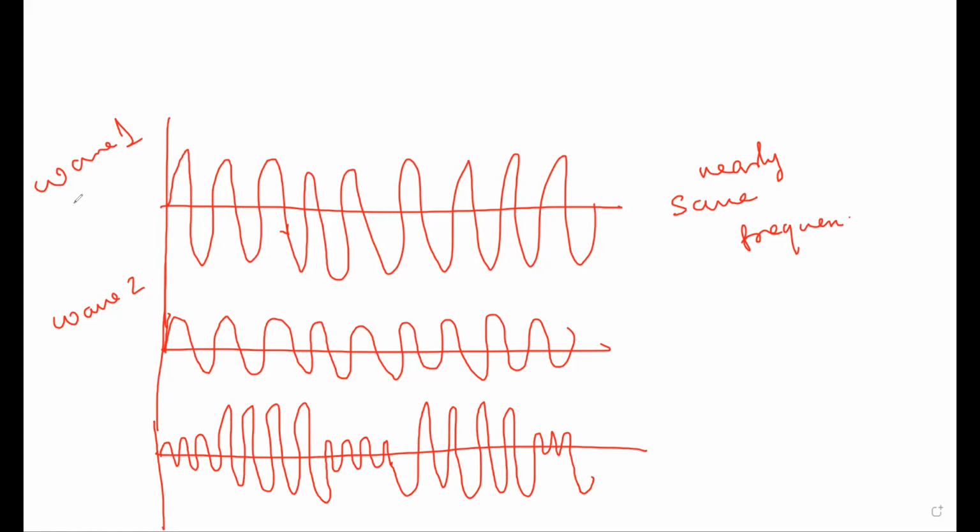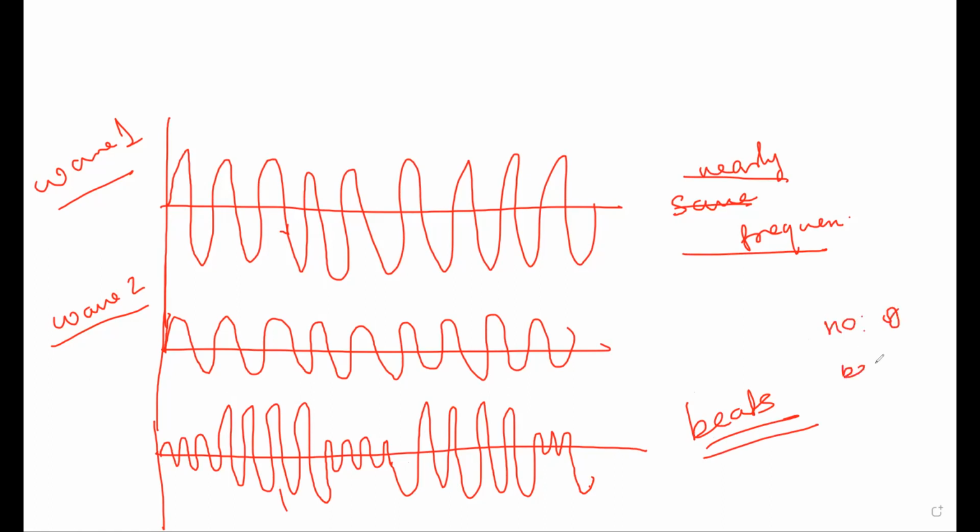So what happens if we have two waves of nearly the same frequencies traveling in a medium? At some positions they superimpose each other to give positions which have rise and positions which have fall. There is a regular variation happening like this, and this phenomenon is known as beats. Regular rise and regular fall is known as beats. Number of beats per second is known as beat frequency.